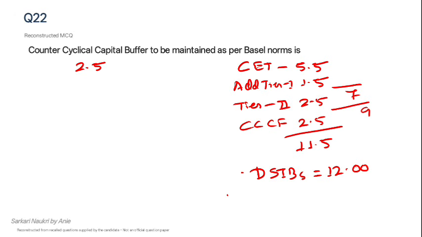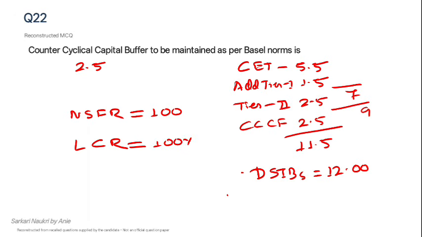There is one more question related to Basel norms, that is NSFR, net stable funding ratio, and liquidity coverage ratio. Many a time I have seen this basic question: what is the minimum that must be maintained for NSFR and LCR?